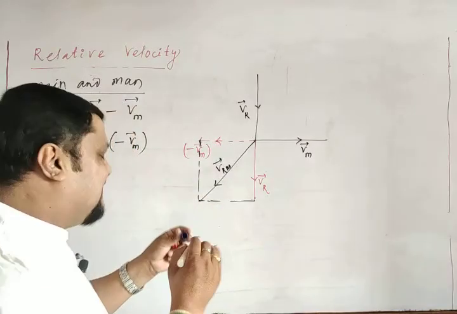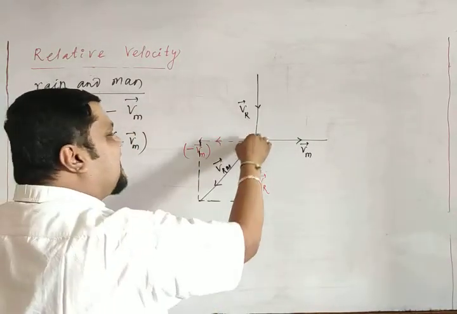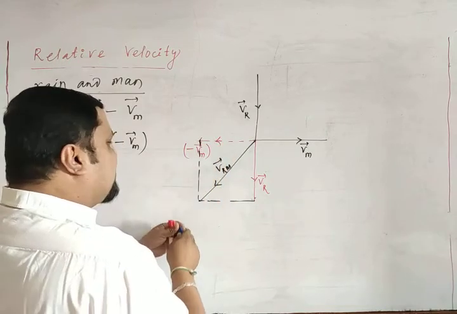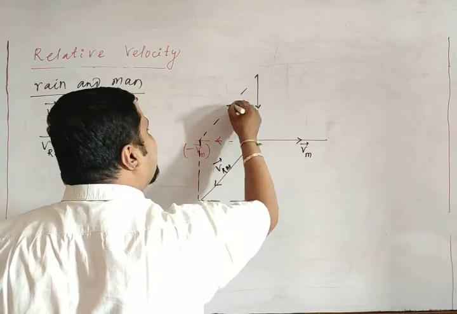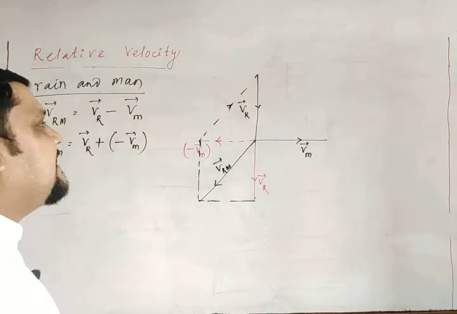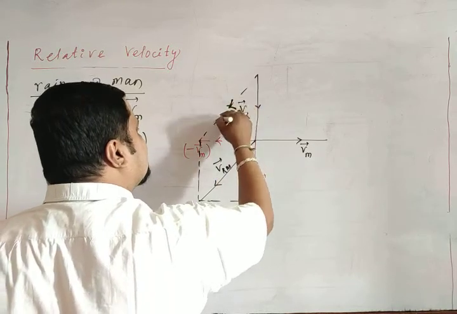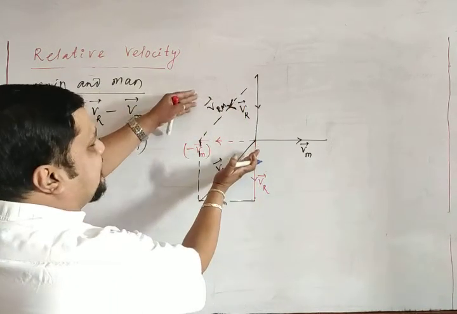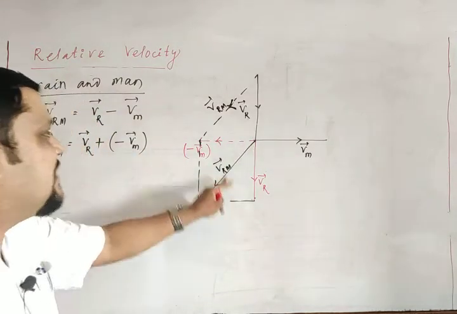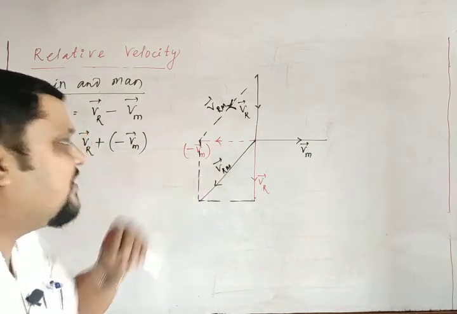Okay, don't get confused. Or you can use the triangle law. Vr and Vm in the same direction, so you can make the triangle law. This will be the resultant like this. You can say this is also rain with respect to man. Both are the same thing, they two are parallel. That is the concept. You can show this one or this one.